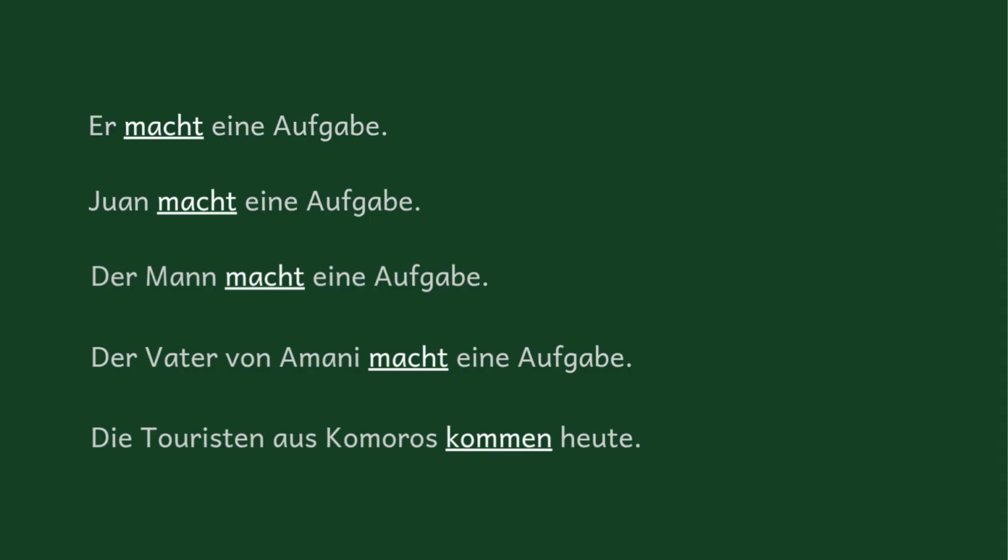The subject is the doer of the sentence, and the doer can usually be either a pronoun or a noun. Sometimes the noun can be given in a lot of detail, for example, with the tourists from Comoros, we have quite a lot of detail in that. Anyway, we won't dwell too much on that, but that's the point. Second position does not mean second word.